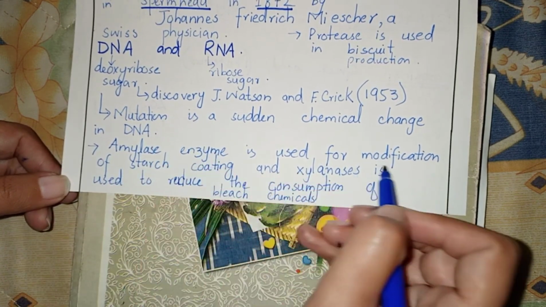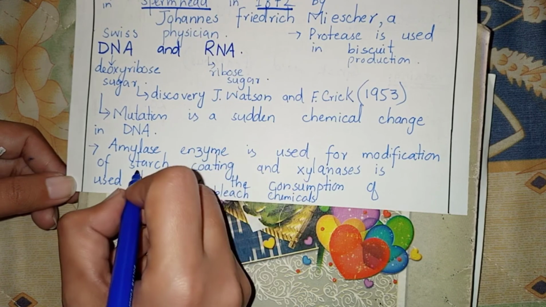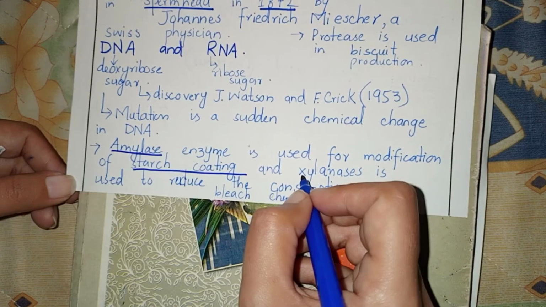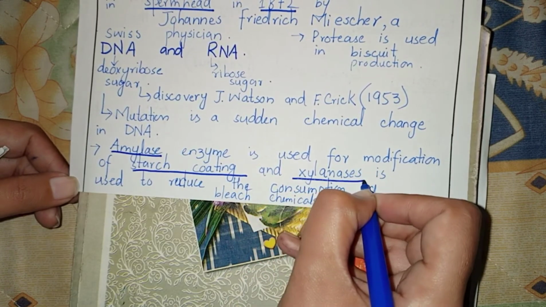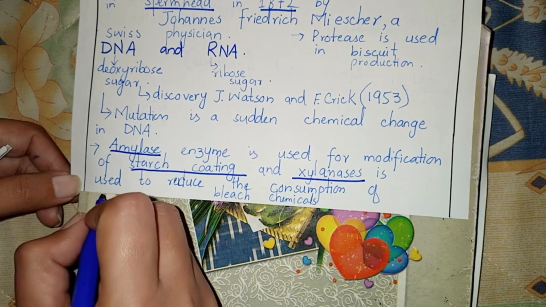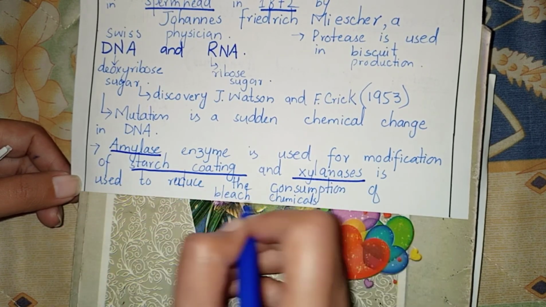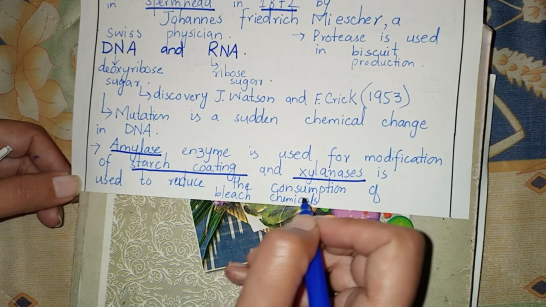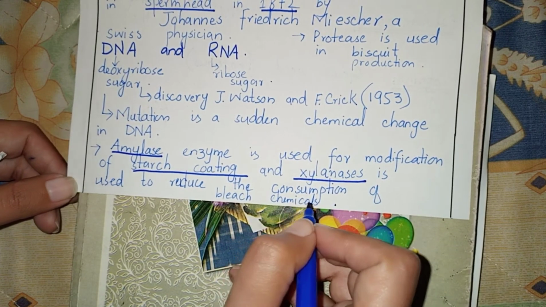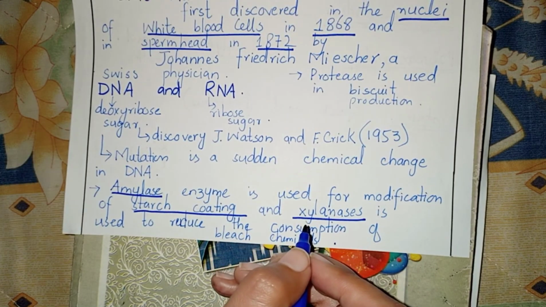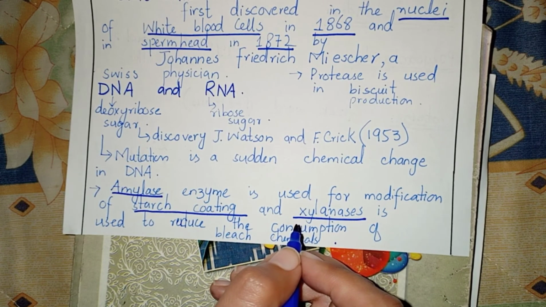Amylase enzyme is used for modification of starch coating. Amylxalanase, that is also an enzyme, is used to reduce the consumption of bleach chemicals. These are the important points related to MCQs in chapter number 13.